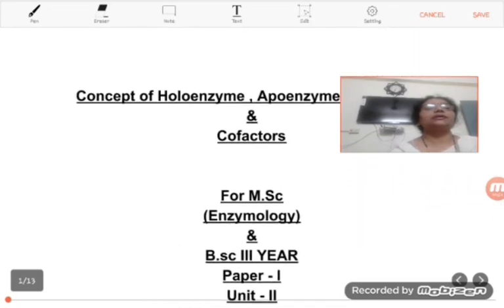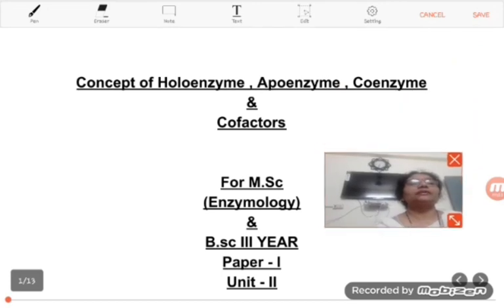Students, today's topic is the concept of holoenzyme, apoenzyme, coenzyme and cofactors. This topic is part of the syllabus of MSc Botany students in enzymology, and it is also in the syllabus of BSc third year Botany students in paper 1, unit 2.